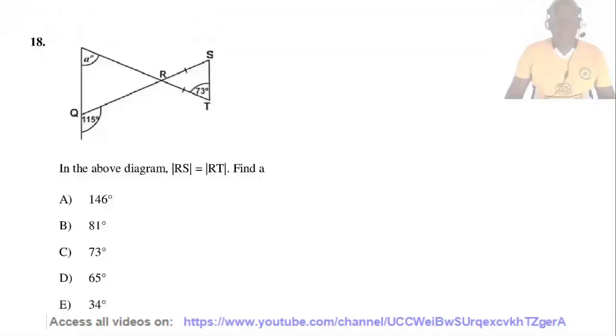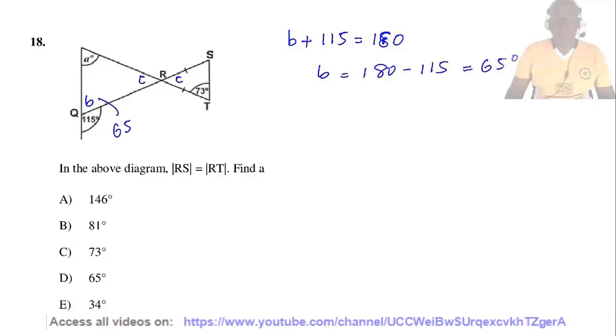Question 18. In the diagram above, magnitude of RS equals magnitude of RT, find A. Let this angle be B and let this angle be C. The angle here is also C because they are vertically opposite angles. Now the angles at Q should add up to 180 degrees, and therefore B plus 115 should be equal to 180 degrees, or B equals 180 minus 115, which equals 65 degrees. So the angle here equals 65 degrees.